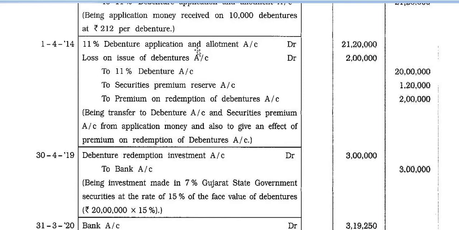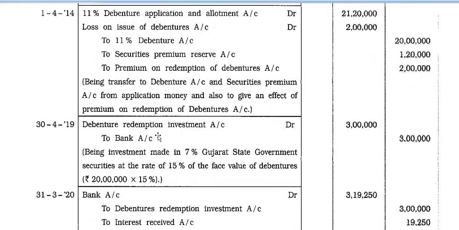1/4/2014, 11% debenture application and allotment account debit 21,20,000, loss on issue of debenture account debit 2 lakh, to 11% debenture account 20 lakh, to securities premium reserve account 1,20,000, to premium on redemption of debenture account 2 lakh. Being transfer to debenture account and securities premium account from application money, and also to give effect of premium on redemption of debenture account.